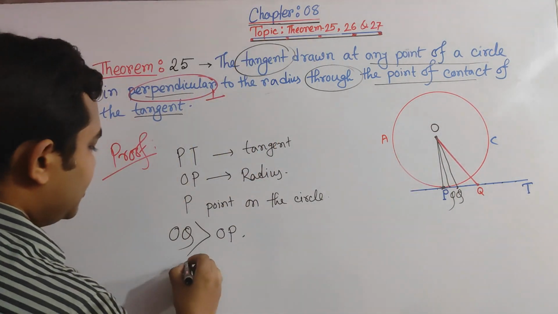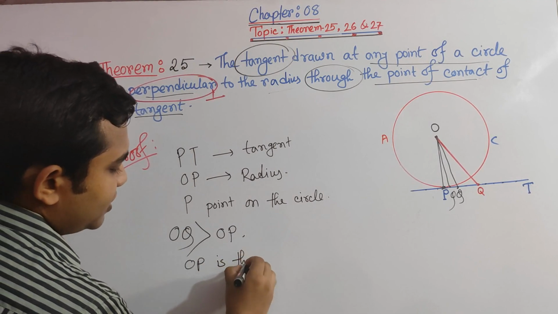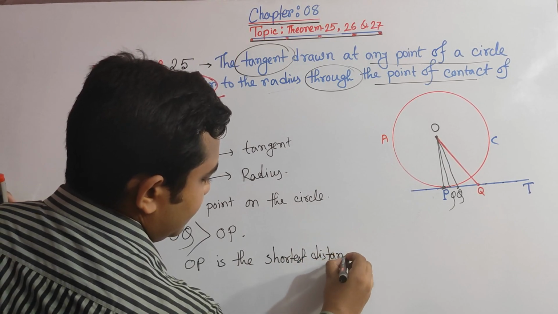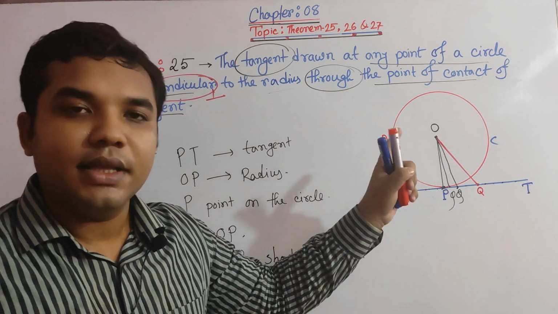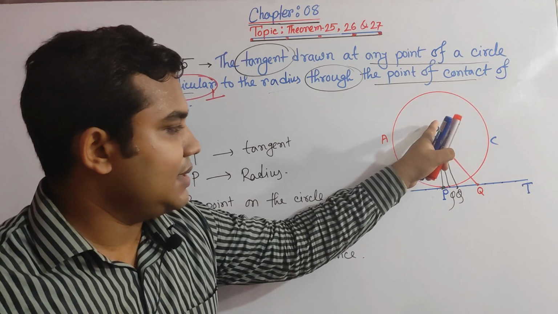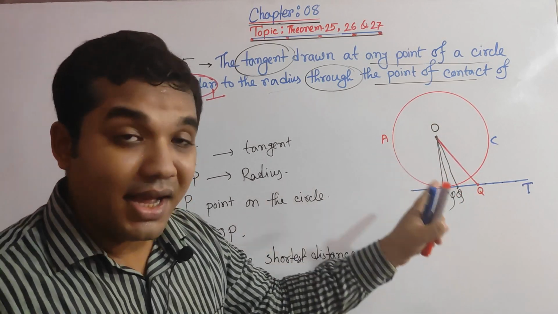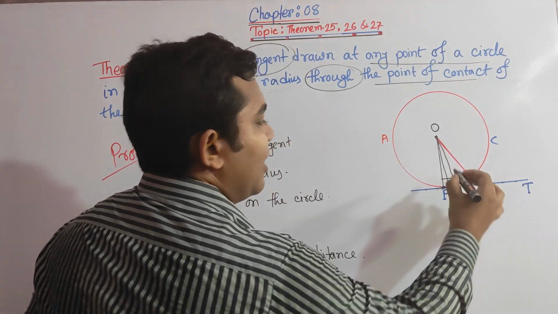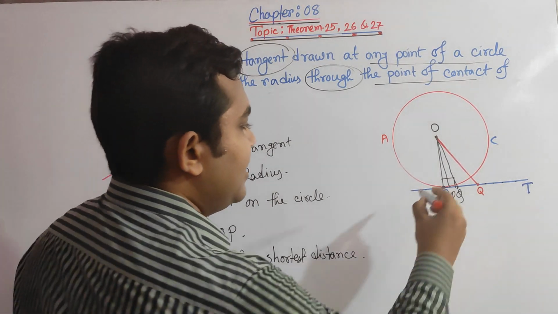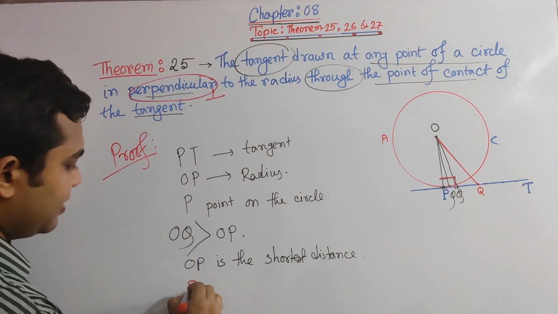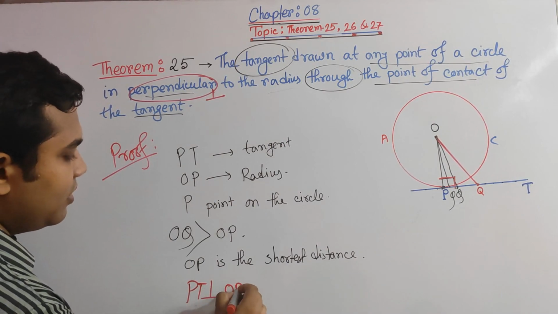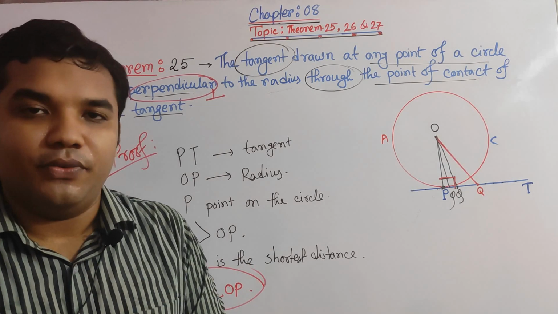So OP is the shortest distance. Since OP is the shortest distance, then we can say that OP is the line which actually creates an angle of 90 degrees with PT. If it creates an angle of 90 degrees, then we can say this is nothing but the perpendicular on PT. So our PT is perpendicular on OP. That's the proof.